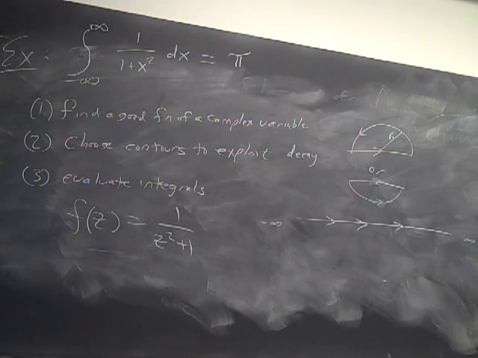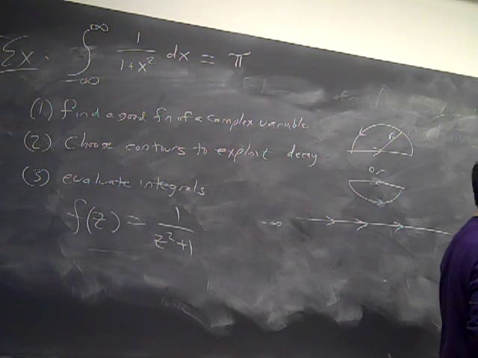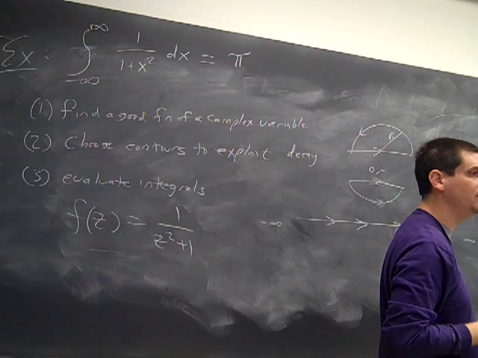And so I'm going to just draw my picture a little bit more. I'm going to draw the two poles. The two poles are at i and minus i. Here's my contour. Only one of the poles is inside the region. So the fact that the function has a pole at minus i doesn't matter.